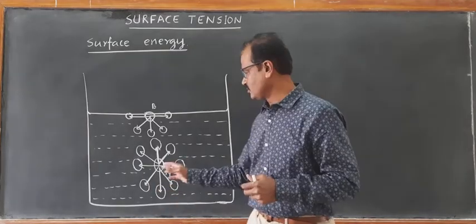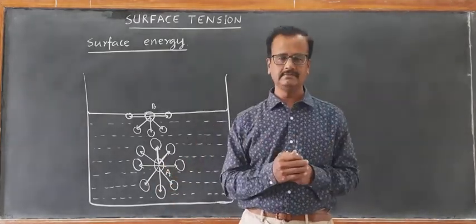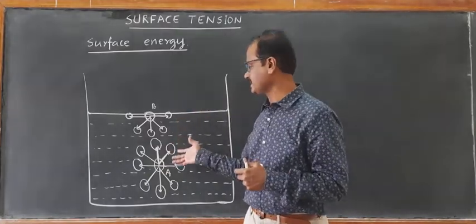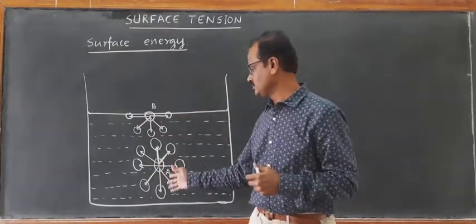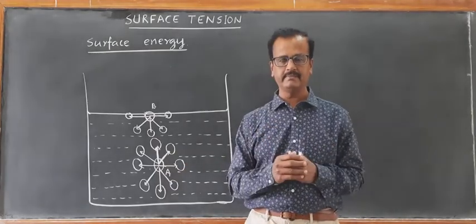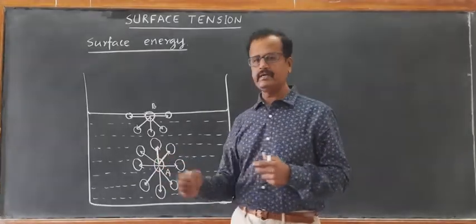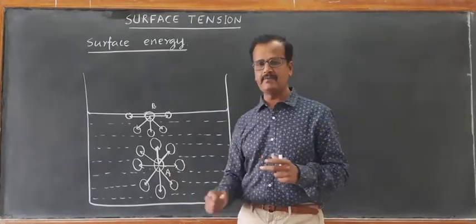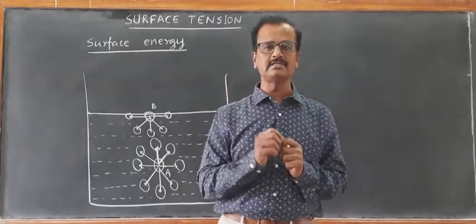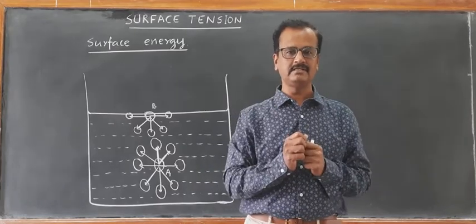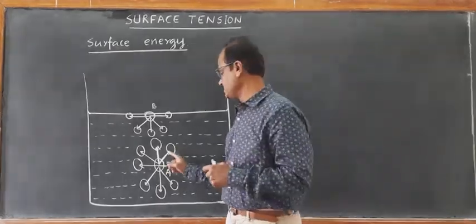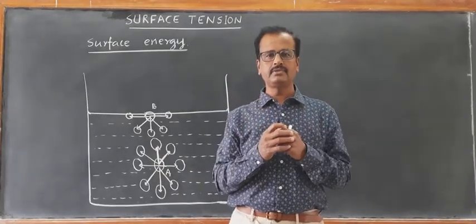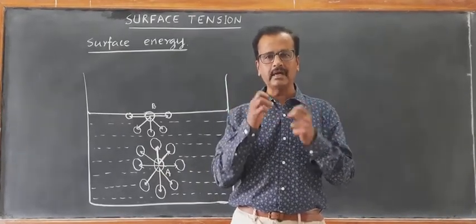And this molecule is stable. When the liquid is at rest, this molecule is in equilibrium. Molecule A being in equilibrium suggests that it has minimum potential energy, that is, negative potential energy. The negative potential energy is due to the intermolecular attractive forces.